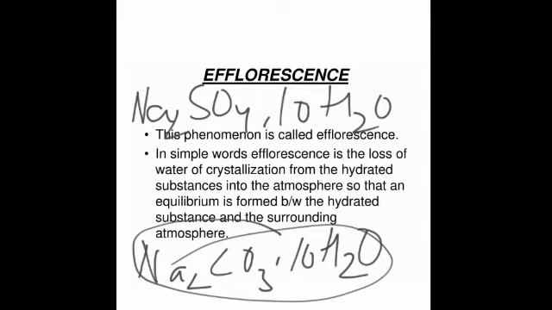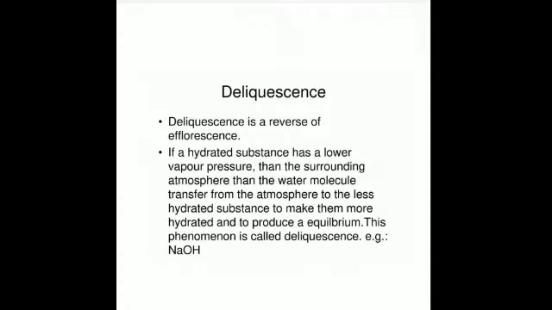Then we have another phenomenon, that is deliquescence. Deliquescence is the reverse of efflorescence. It is the phenomenon through which some crystalline substances, when exposed to the atmosphere at ordinary temperature, absorb moisture from there, become moist, lose their crystalline form completely and get dissolved in water. It appears in the form of a solution. The substances which show deliquescence are known as deliquescent substances, and the phenomenon is known as deliquescence.